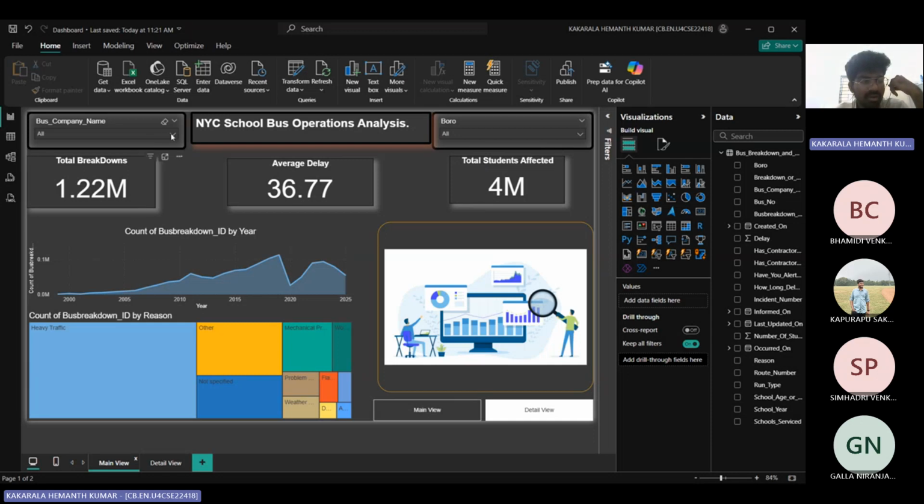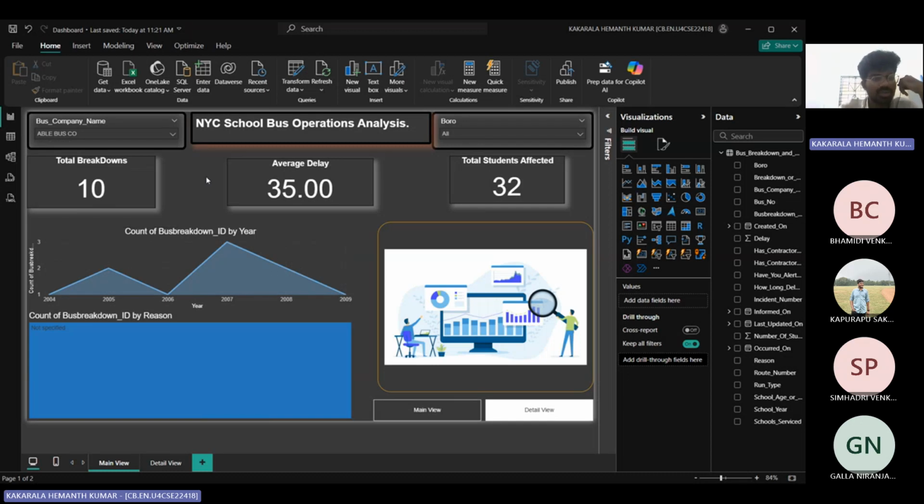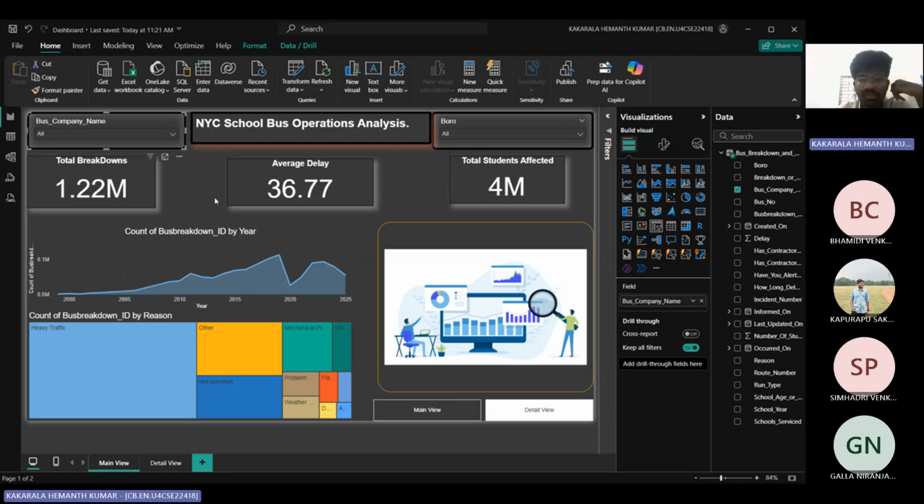And here we kept two search bars. One is for searching by company name. If they choose the company they want, we can see that this company has 10 breakdowns, an average delay of 35, and the total number of students affected is 32. This is how anyone can get easy information.